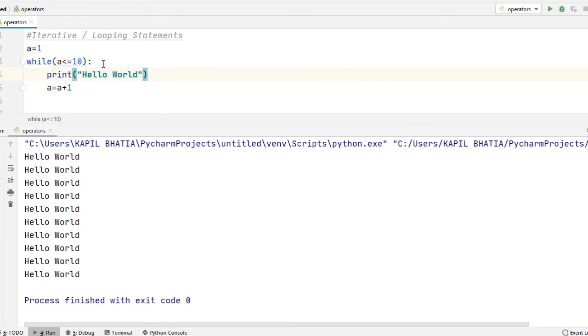So this is my test expression. As soon as the value of a reaches more than 10, which is going to be 11, the test expression will become false and the execution will move out of the loop. So this is a very simple example of how you can actually use while loop.